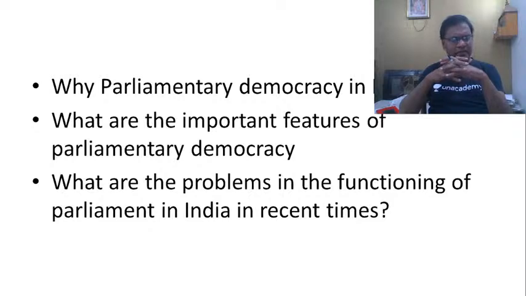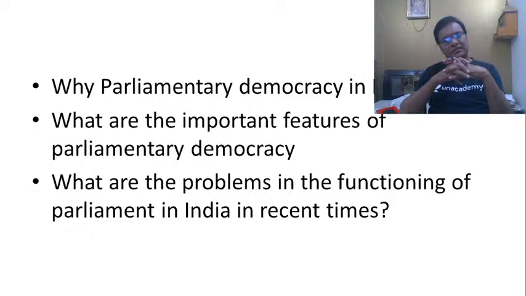But this parliamentary democracy has some kind of weakness also. What is the weakness that we are talking about in the parliamentary democracy? The weakness is that it can result in instability. The governments can collapse. For example, between 1989 and 1999, in those 10 years, we had more than six different governments. We had so many prime ministers, starting with the late Rajiv Gandhi, then VP Singh, then we had Chandrasekhar, then we had P.